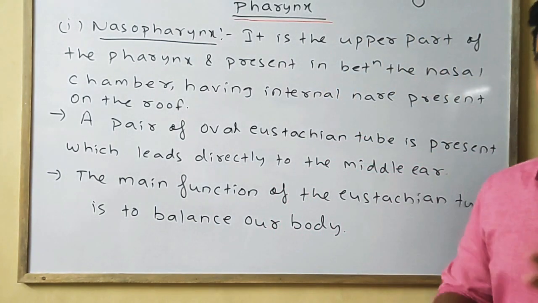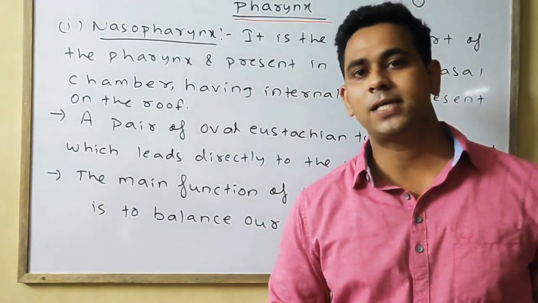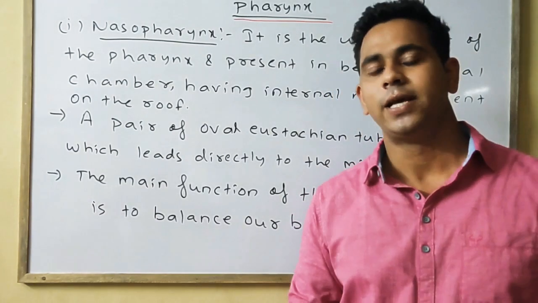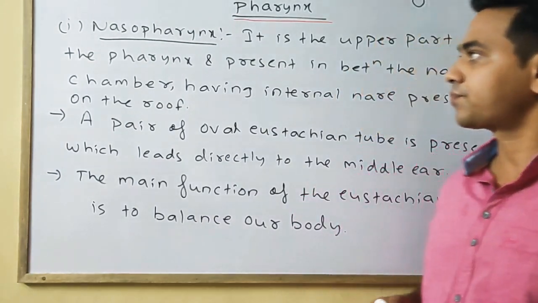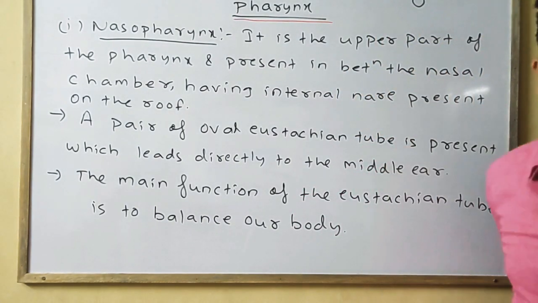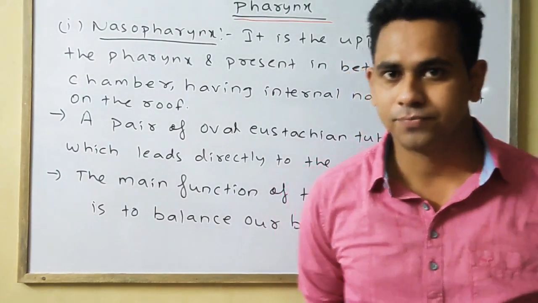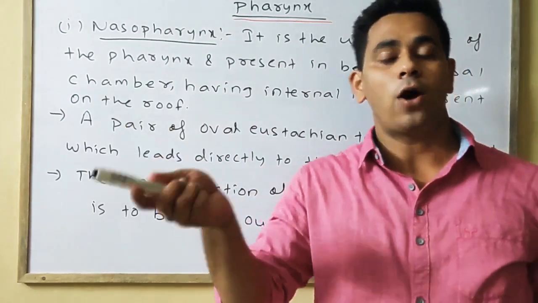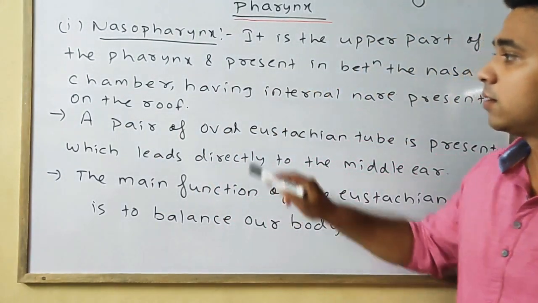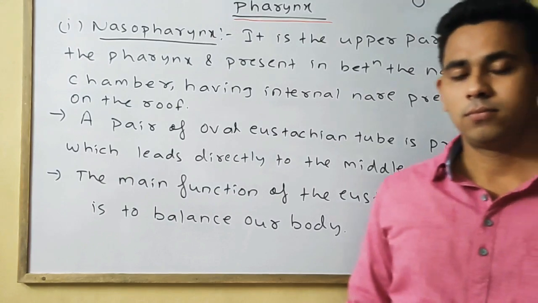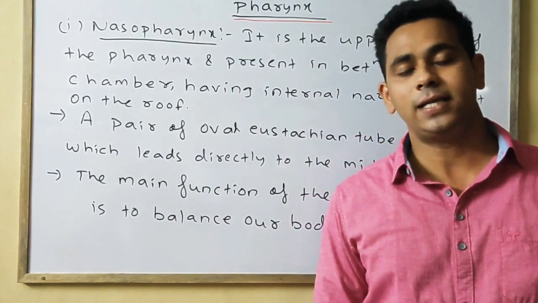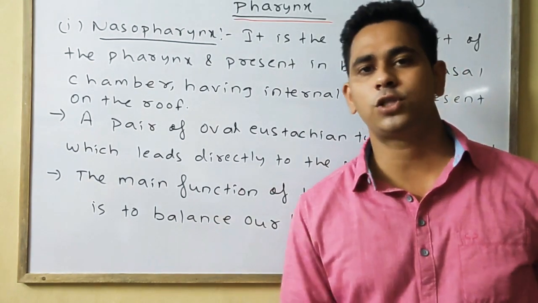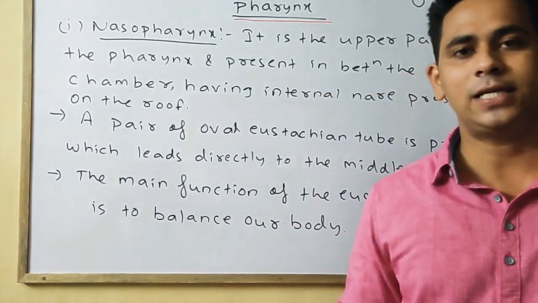So we can say the main function of the eustachian tube that is present in the nasopharynx is balancing of the body. So the nasopharynx is the upper part of the pharynx. It is present in between the nasal chamber, having internal nares on the roof. Then a pair of oval eustachian tube is present in the nasopharynx, which leads directly into the middle ear, and its main function is for balancing of the body.